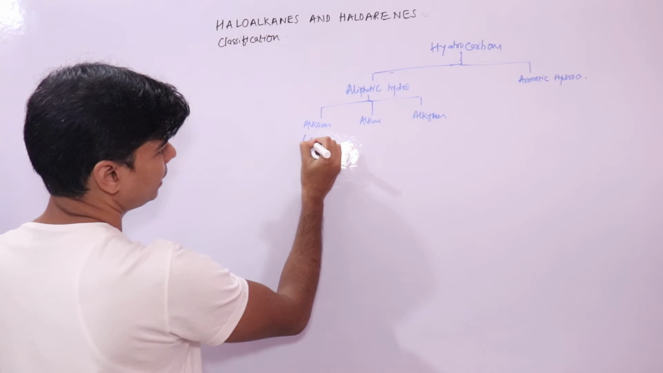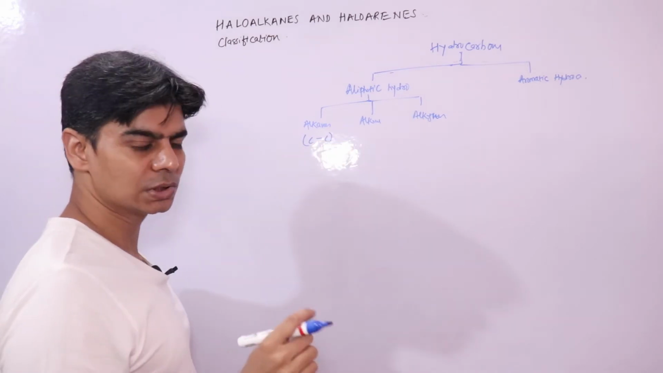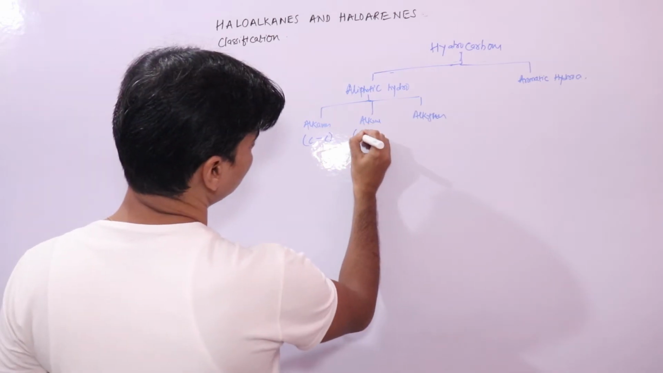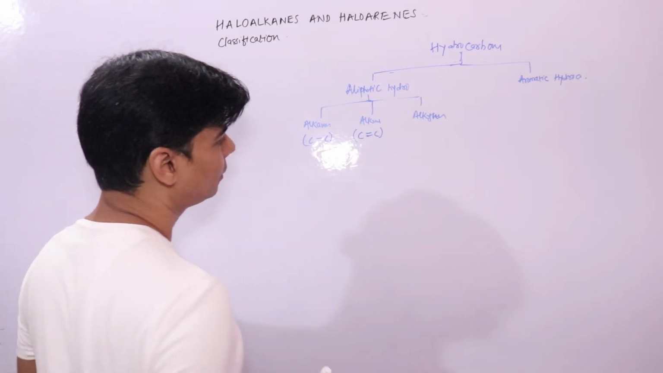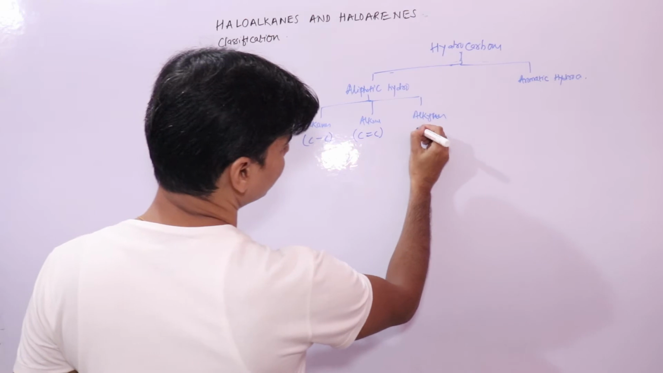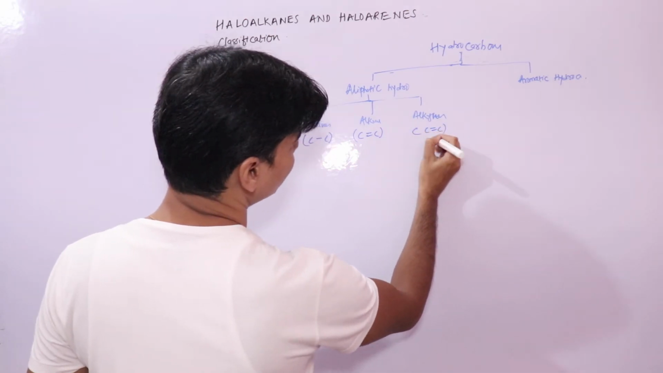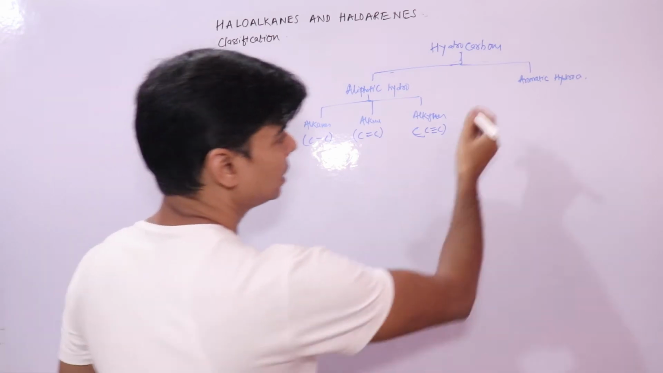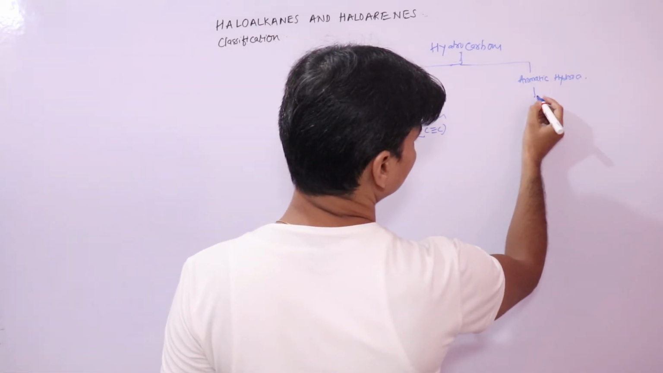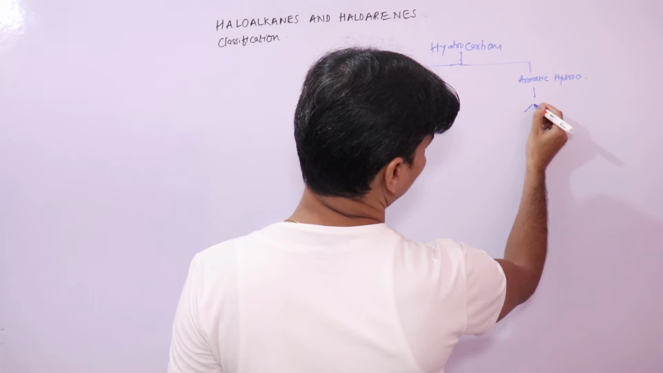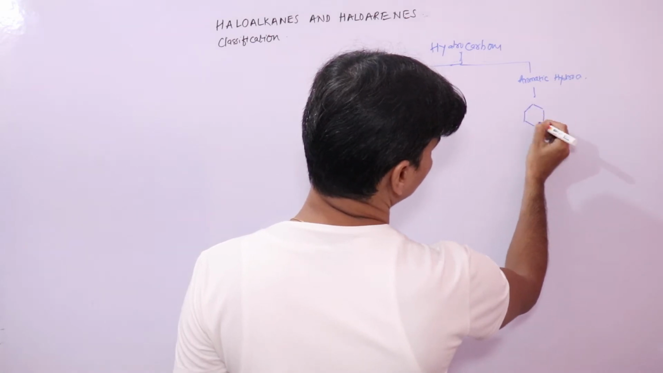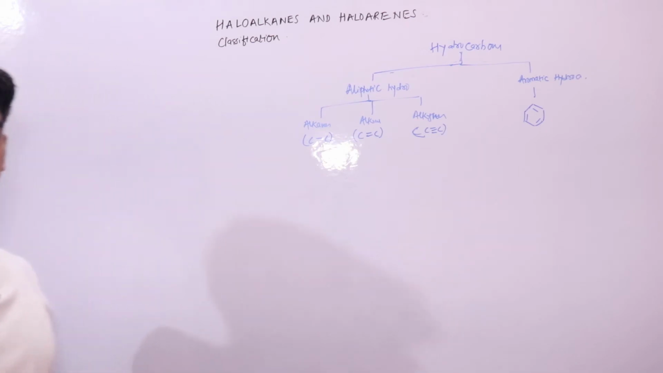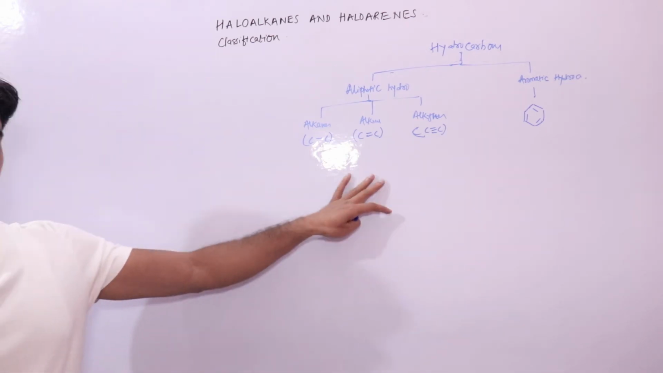We know that alkanes are those compounds in which two carbon atoms have a single bond between them. Similarly, alkenes are compounds where you have a double bond between carbon atoms. Alkynes are compounds where you have a triple bond between carbon atoms, right? Aromatic hydrocarbons: let's take a simple hydrocarbon, which is your benzene. This is an aromatic hydrocarbon, right?